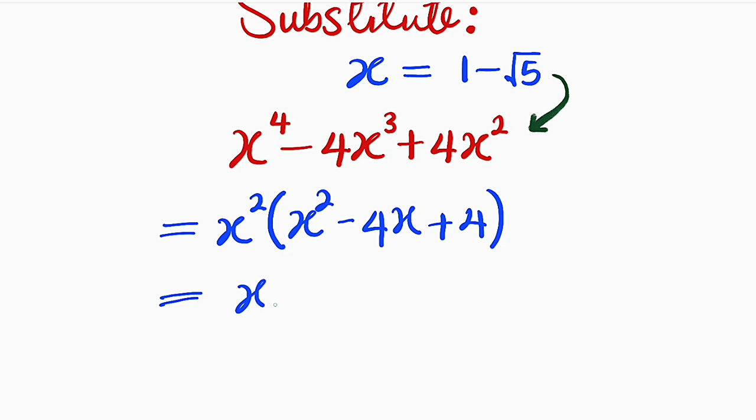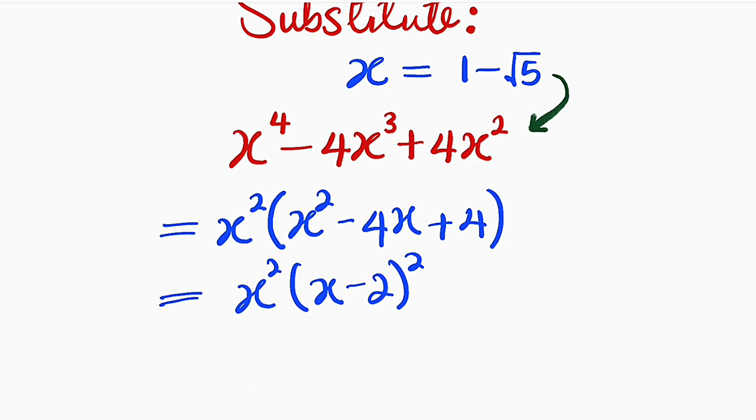So this becomes x squared multiplied by, how do you factorize a perfect squared quadratic expression? You take x, then half the coefficient of x. Half of this is negative 2. Then you square all. Once you expand this, you have to get this back. All right. And now we have two factors, x squared and x minus 2 also squared.